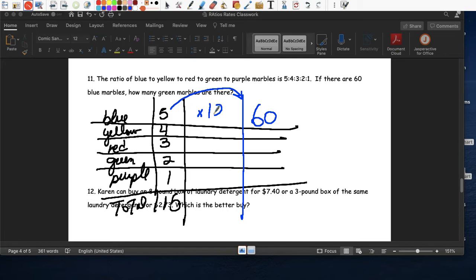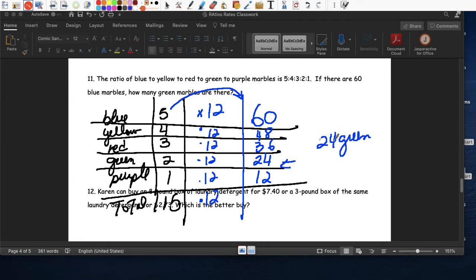60 is times 12. So you notice everything is times 12. 4 times 12, 48. 3 times 12, 36. 2 times 12 is 24. 1 times 12 is 12. So the question says how many green marbles. ¿Dónde está el green? Aquí está. There are 24 green marbles.